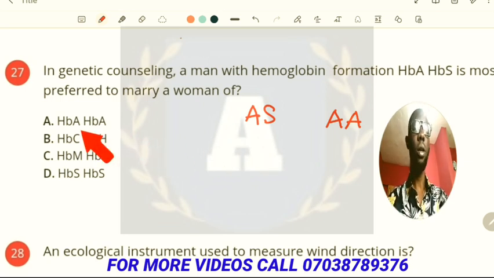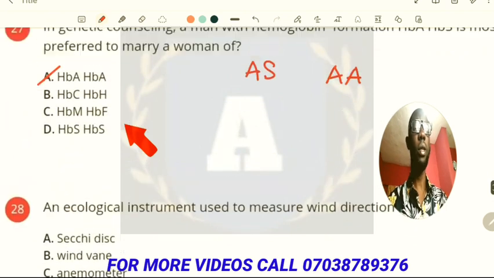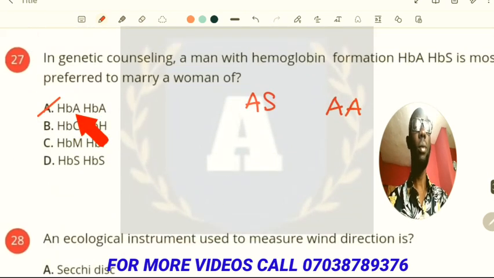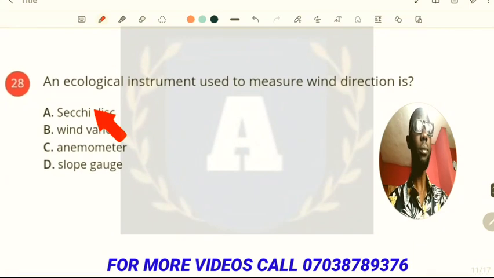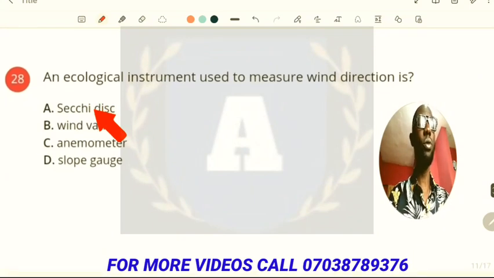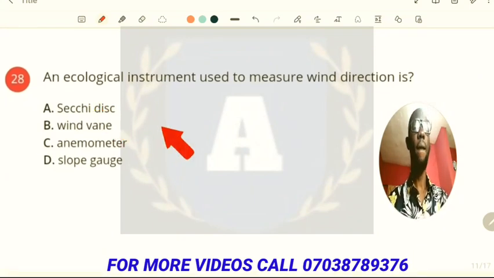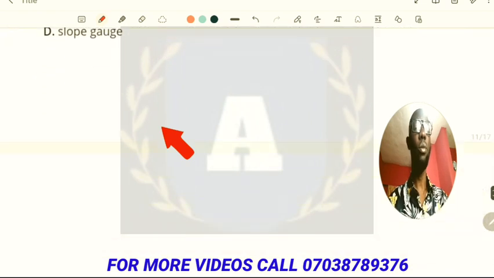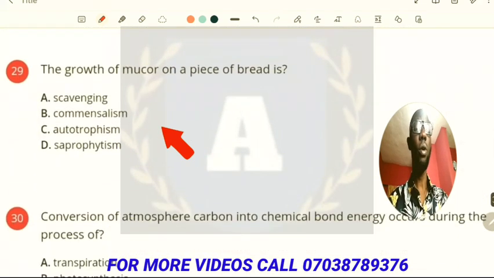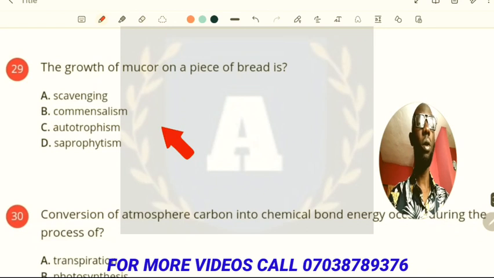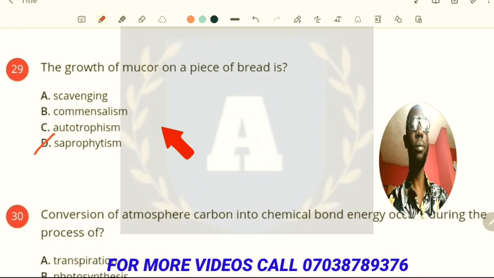So now A on the hemoglobin. So option A is correct there. It is advisable for the man to marry a woman with genotype AA. Now the ecological instrument used to measure the direction of wind, we use the wind vane. To measure the speed of wind, we use the anemometer. Now, quick one. The growth of mucor on a piece of bread is saprophytism.